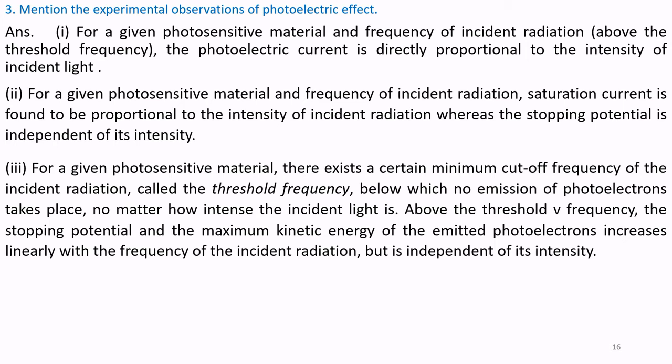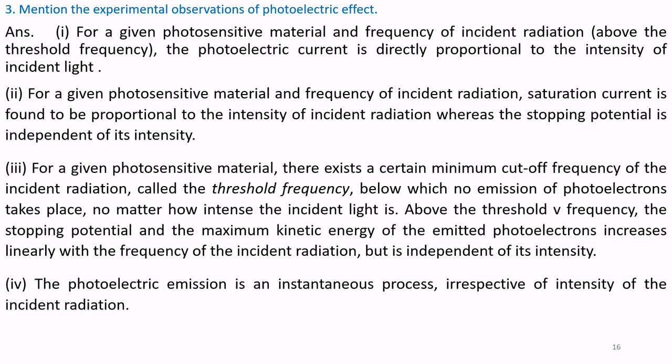Above the threshold frequency, the stopping potential and the maximum kinetic energy of the emitted electron increase linearly with the frequency of incident radiation, but are independent of its intensity. Point number 4. The photoelectric emission is an instantaneous process, irrespective of the intensity of incident radiation.